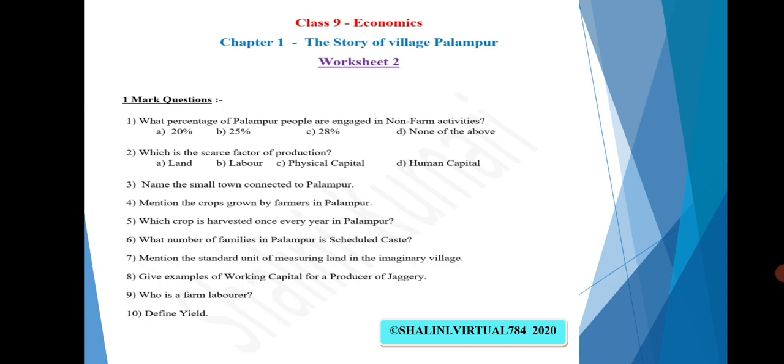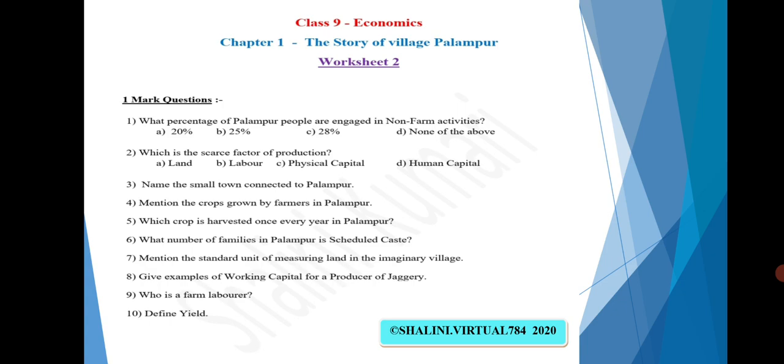Now, name the small town connected to Palampur. We have Shahpur. Mention the crops. Already we have those 5 names, so write all those 5 names. Which crop is harvested once every year in Palampur? Sugarcane. What number of families in Palampur are scheduled caste? We have obviously 150 families, that is one third belonging to Dalits. Mention the standard unit of measuring land in the imaginary village. We have hectare.